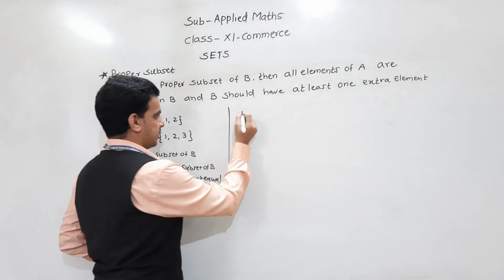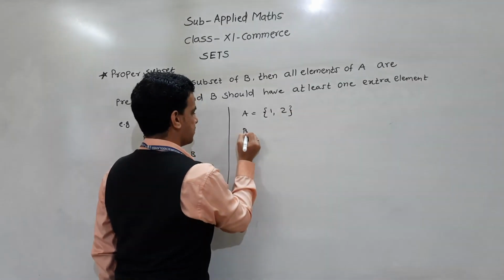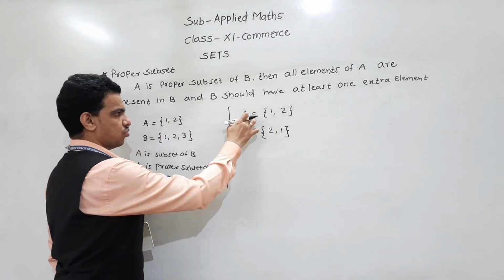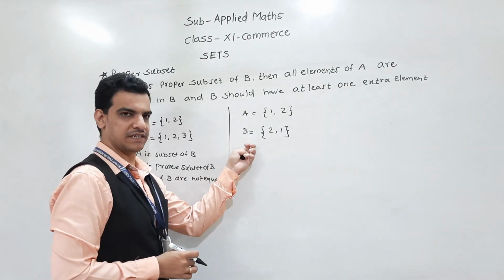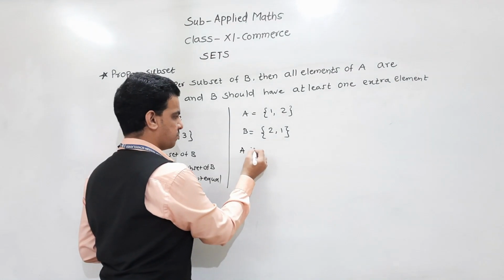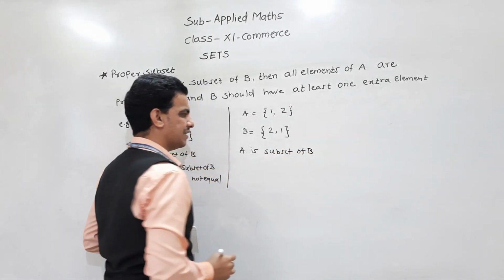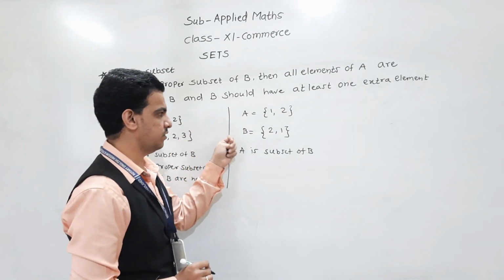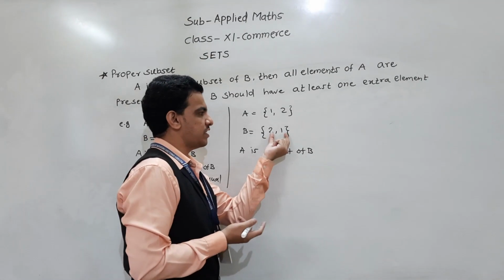And if I take an example this way, A is equal to 1, 2, and B is equal to, suppose, 2, 1. In these two sets, all the elements of A are present in B. So A is a subset of B. Is A a proper subset of B? No, because B does not contain at least one extra element.